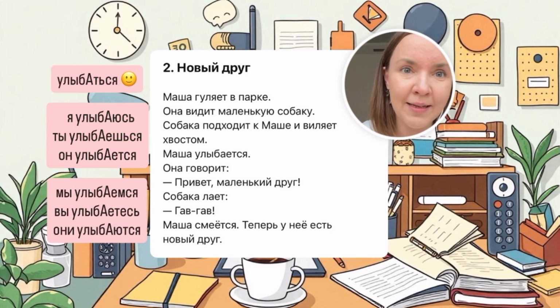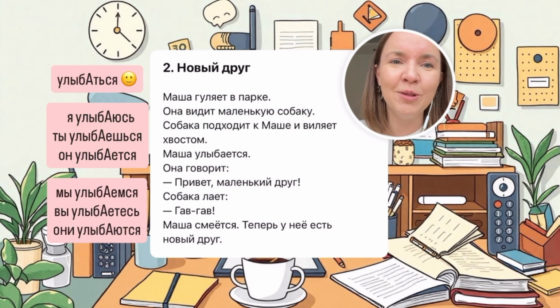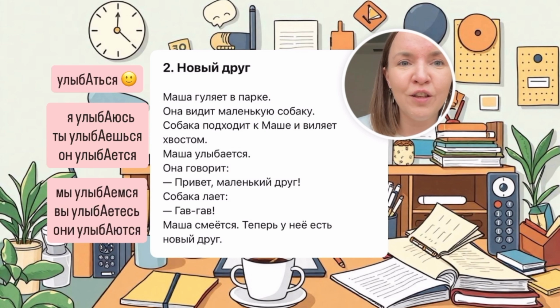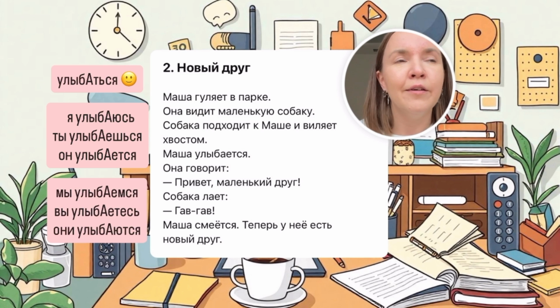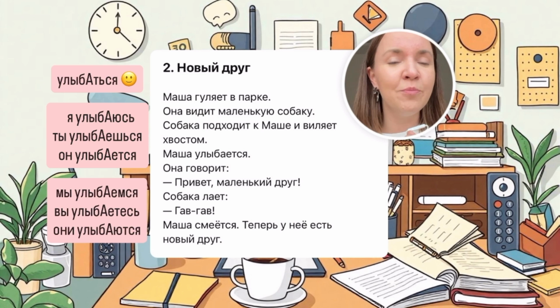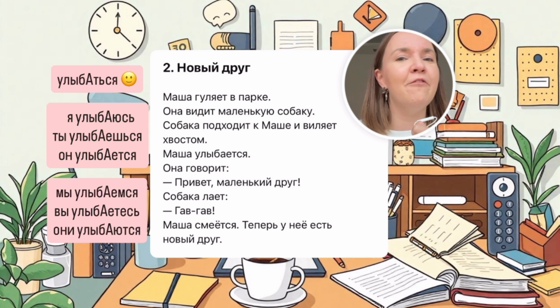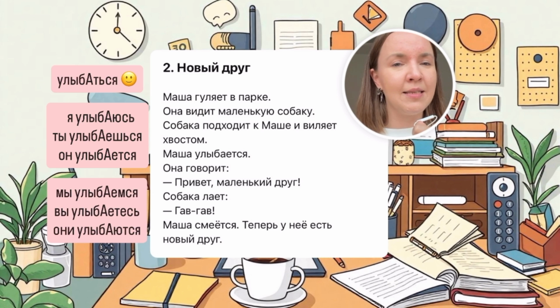Маша улыбается. Улыбается. To smile, улыбаться. This infinitive, улыбаться, you have ся. They are so-called reflexive verbs, but I don't like this term. I just like to call them the verbs with ся, because they have many different meanings, not only reflexive meanings. So, to smile, улыбаться.